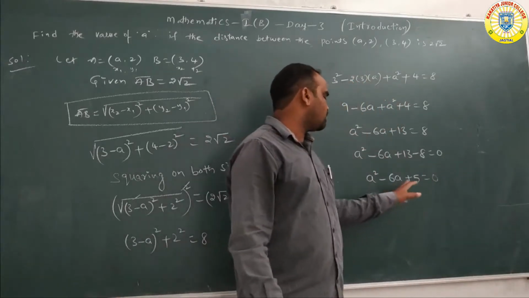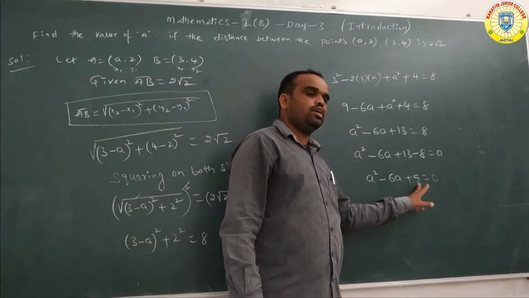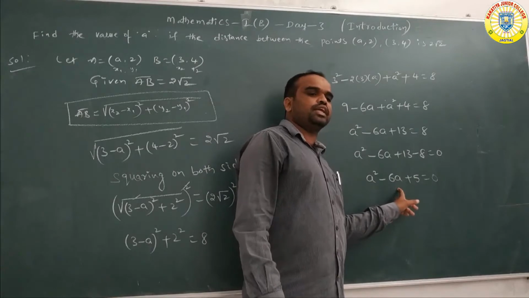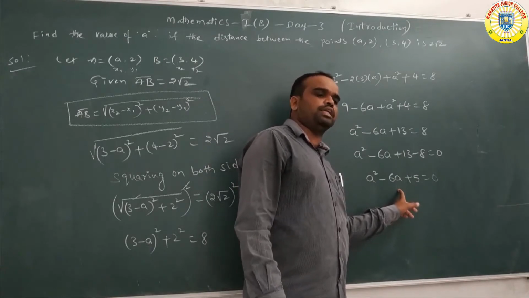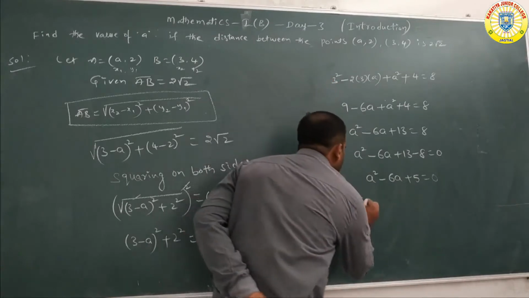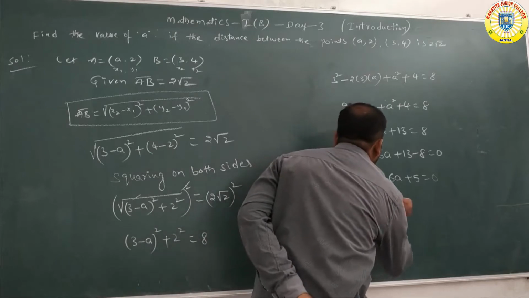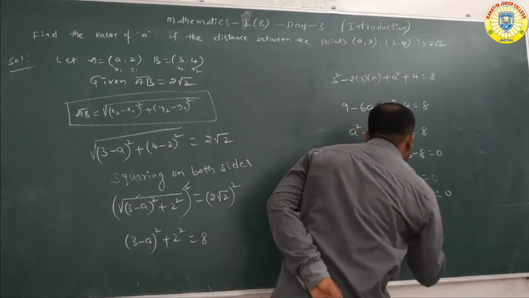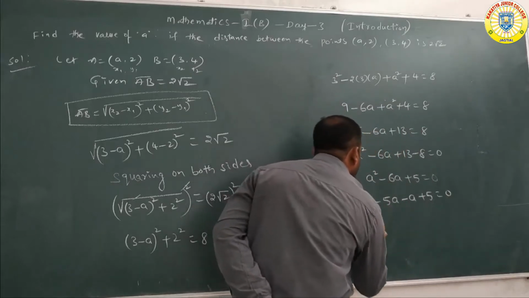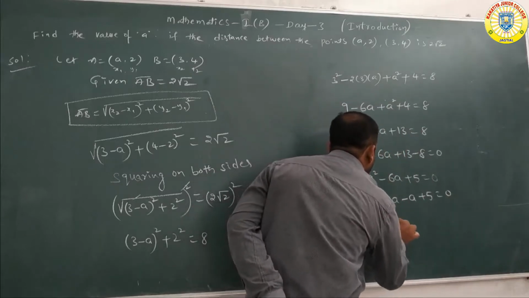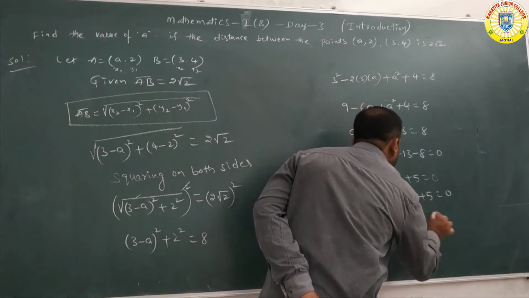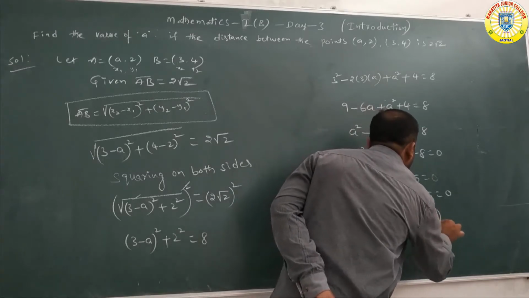Now we are doing the factors of 5. Here 1 into 5 is equal to 5, and minus 6a can be written as minus 5a minus a. Now a square minus 5a minus a plus 5 equal to 0. From the first two terms we take common a, giving a minus 5. From the last two terms we take common minus 1, giving a minus 5.